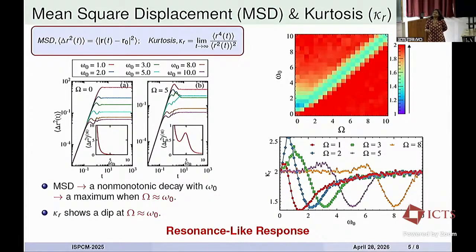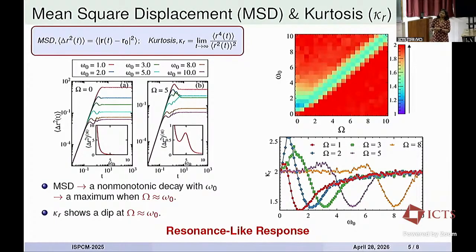While investigating the mean square displacement, we observed that for an achiral particle, the steady state mean square displacement shows a monotonic decay with the harmonic frequency. That is reflecting the role of the confinement, and that is what is expected. But for a chiral particle, this mean square displacement initially decreases with harmonic frequency, and then again increases and shows a maximum only when the harmonic frequency matches the chiral frequency.